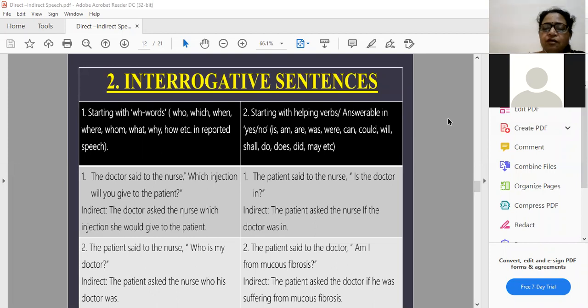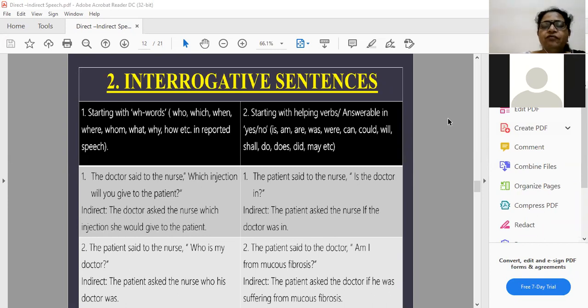Yes, I'll quickly recap what we did yesterday. For the question form, we have discussed that there are two forms. One is WH form, second is the helping verb question form. Helping verb means yes, no answers. The question can be based on any tense or the modals.